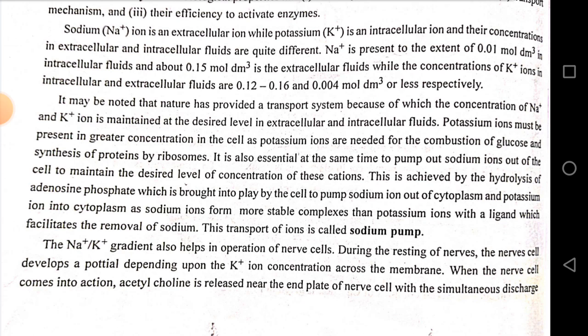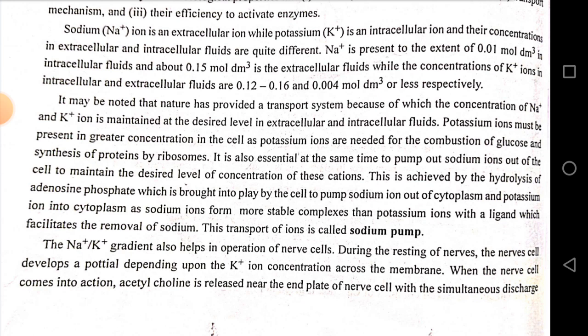This is achieved by the hydrolysis of adenosine triphosphate, which is brought into play by the cell to pump sodium ions out of the cytoplasm and potassium into the cytoplasm, as sodium ions form a more stable complex than potassium ions with the ligand, which facilitates the removal of sodium. This transport of ions is called the sodium pump.